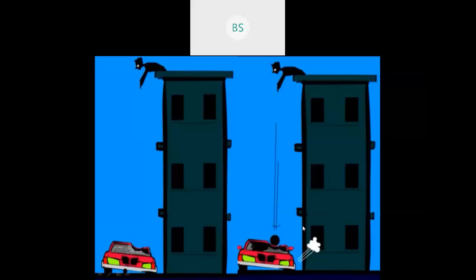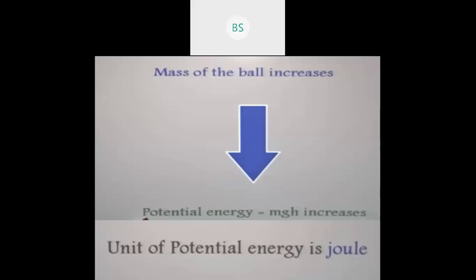So from this experiment, Ningan Gowda understood that when the mass of the ball is small, the potential energy is also less. But when he increased the mass of the ball, he observed that the potential energy also increased. He is very smart, no? He is doing the experiment. See, so when the mass of the ball increases, potential energy also increases.